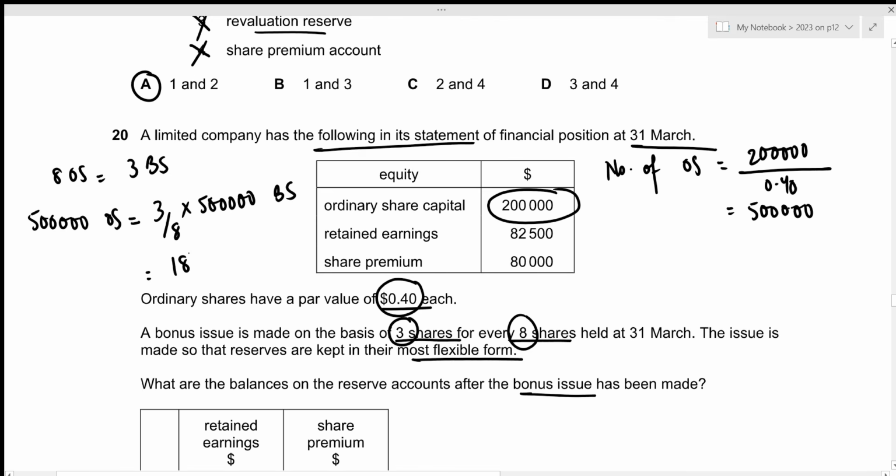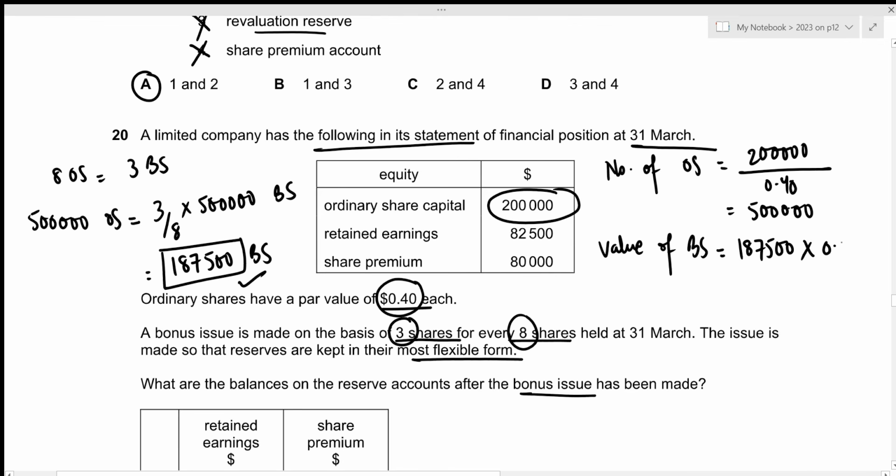That is 187,500 bonus shares. And remember, bonus shares will be issued at the par value, right? So let's calculate the value of bonus shares. We start with the number of bonus shares, 187,500, multiplied by the nominal rate of 0.40, which results in the value of 75,000.